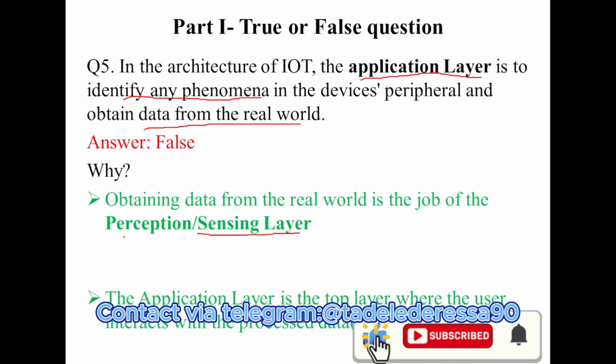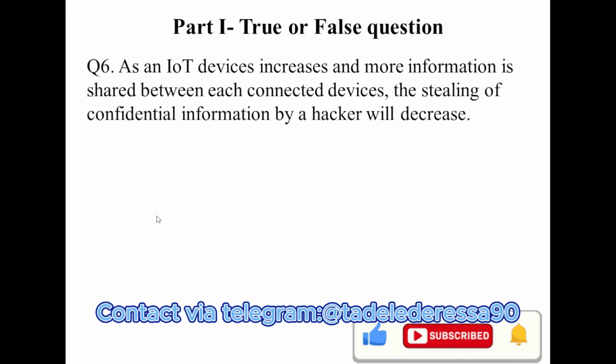Question number 6. As IoT devices increase and more information is shared between connected devices, stealing of confidential information by hackers will decrease. This is false. One of the challenges of IoT is what? Connectivity.